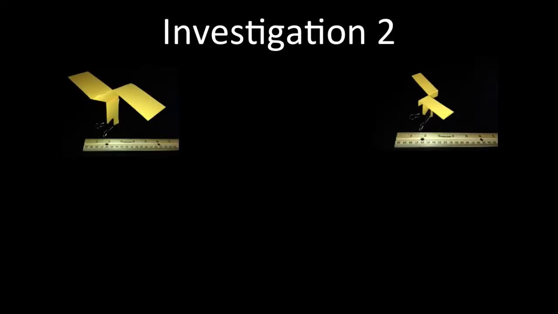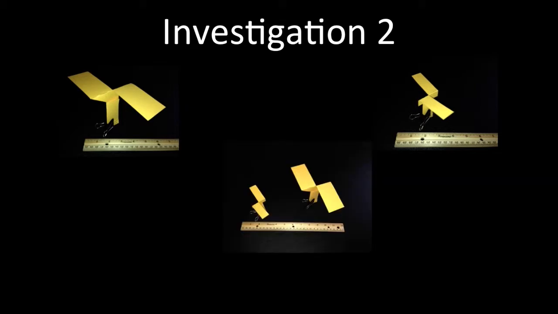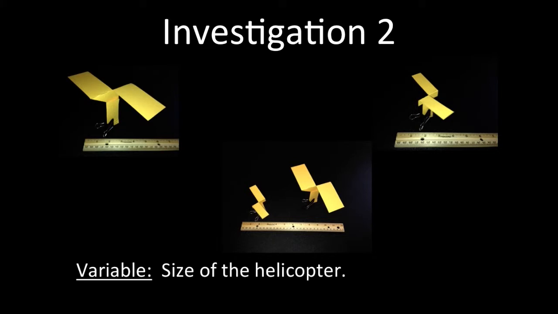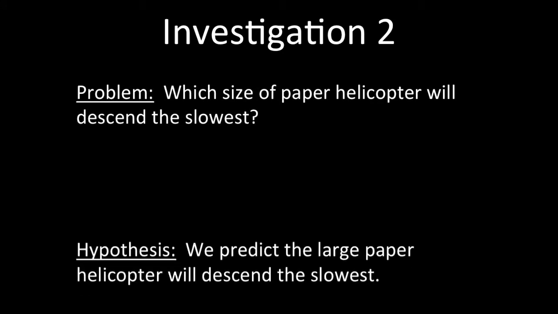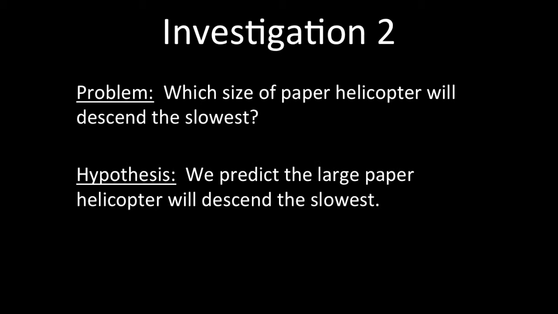For investigation number 2, 2 helicopters were created using the same materials and the same design, but with a noticeable difference in size. We were therefore left with the variable of the size of the helicopter. Our testable problem was, which size of paper helicopter will descend the slowest? We hypothesized that the larger paper helicopter would descend the slowest.